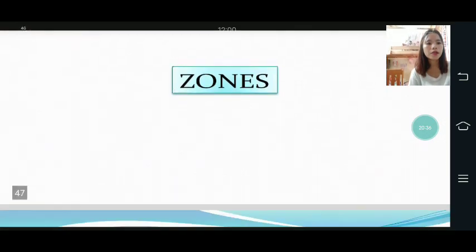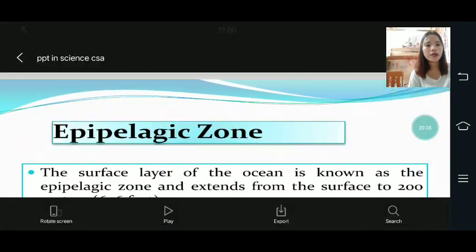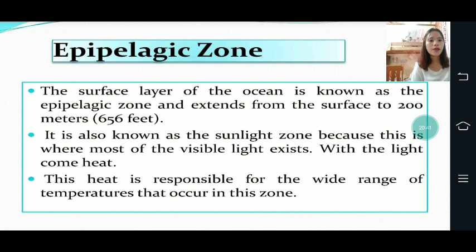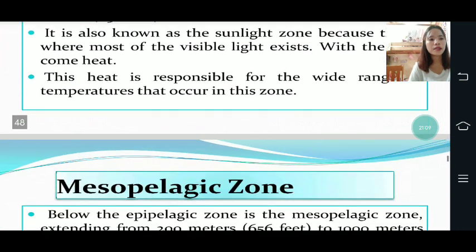Now let's proceed to zones. First, the epipelagic zone. The surface layer of the ocean is known as the epipelagic zone and extends from the surface to 200 meters or 656 feet. It is also known as the sunlight zone because this is where most of the visible light exists. With the light comes heat. This heat is responsible for the wide range of temperatures that occur in this zone.